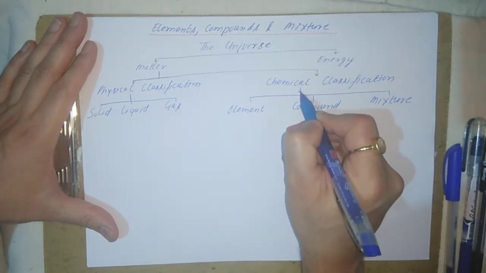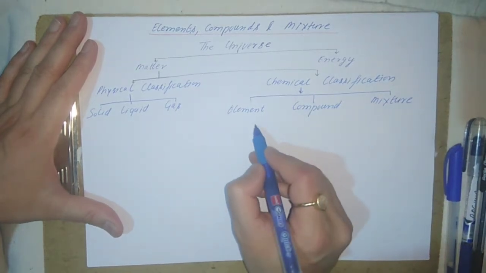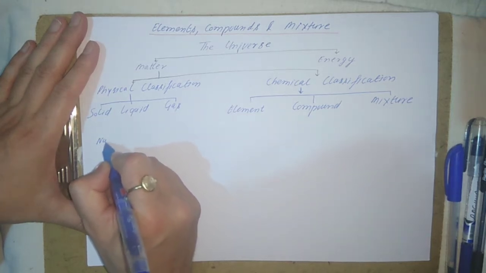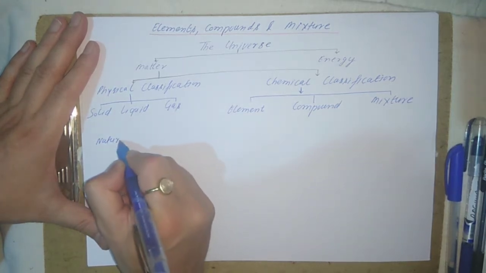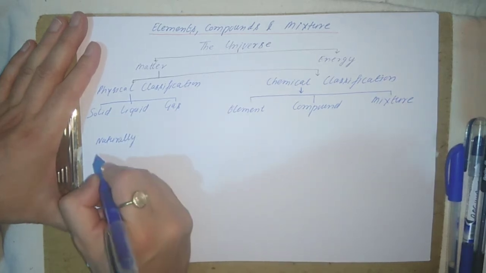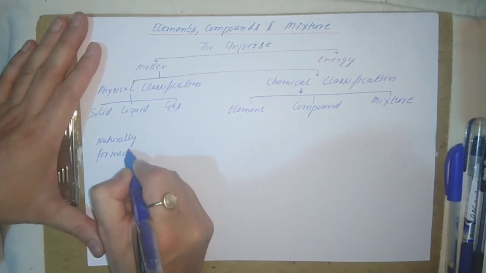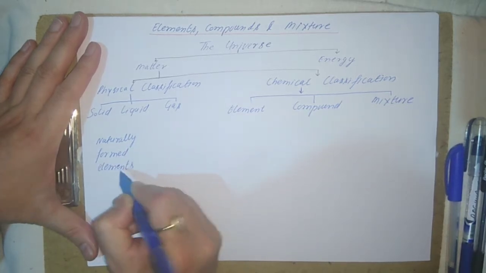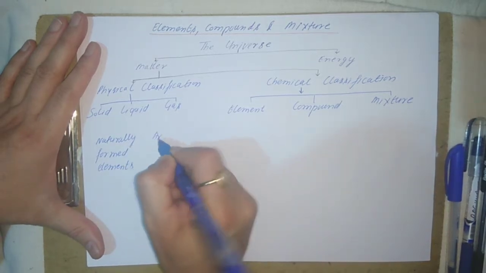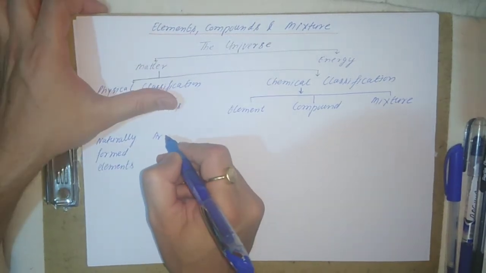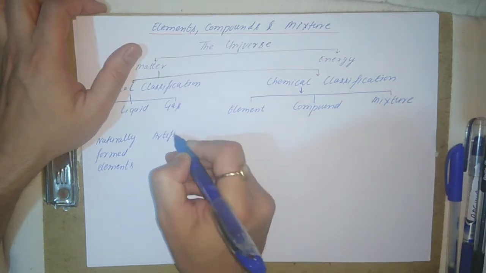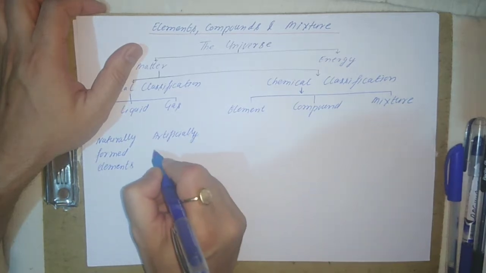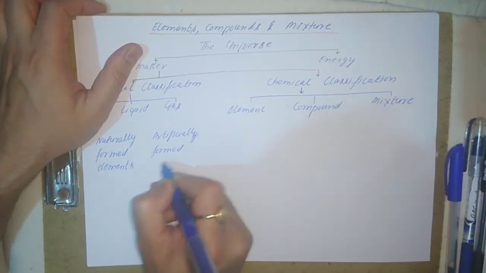So here the physical state is divided into three, and the chemical classification is divided into these three. Elements are divided into naturally formed elements and artificially formed elements.